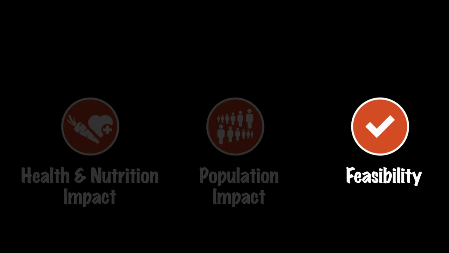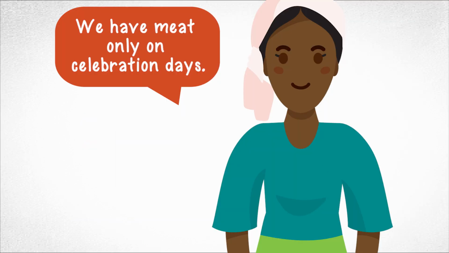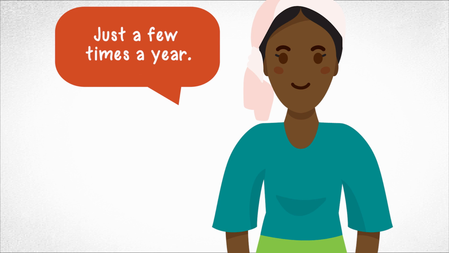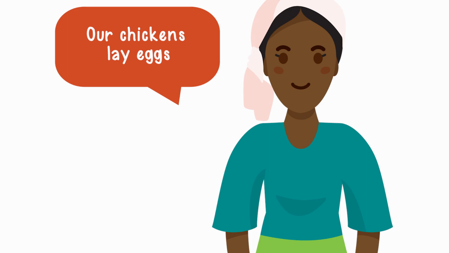Third, we use data on how hard or easy it is to put each small doable action into practice from the family's point of view. In our formative research, we heard what mothers had to say about feasibility of the behaviors. Mothers told us, "We have meat only on celebration days, just a few times a year." Since mothers told us that it was hard to access meat, we can leave flesh foods on the left in the hard category.